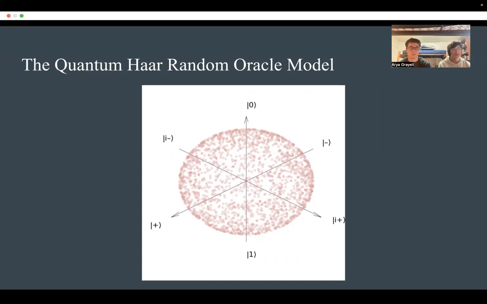Although a previous random oracle was random in the classical sense, it was not random for quantum states. So we need a model which can approximate that, which is called the quantum Haar random oracle. And it outputs states which are evenly distributed among all the quantum states. So using a Haar random oracle model, we created the first concrete implementation of a quantum Merkle tree.